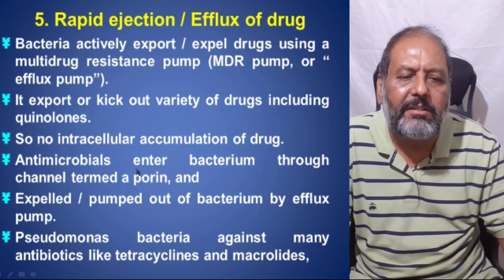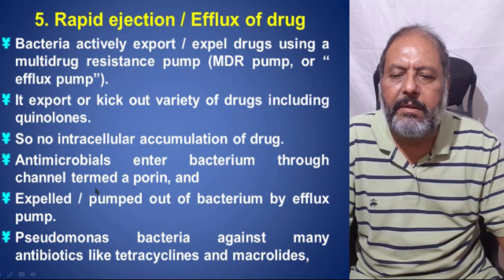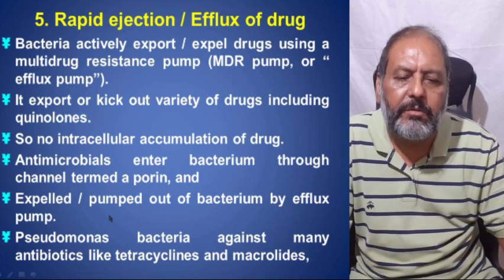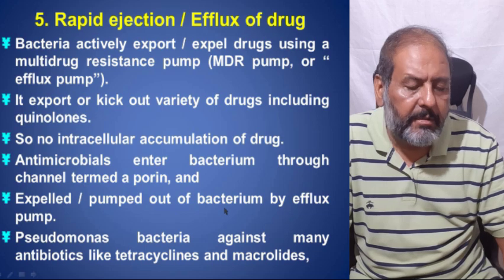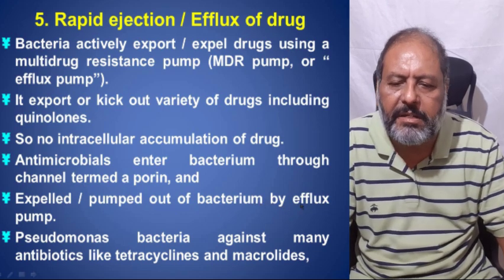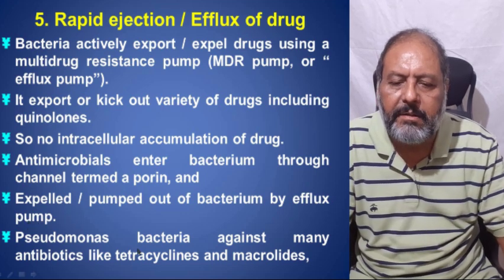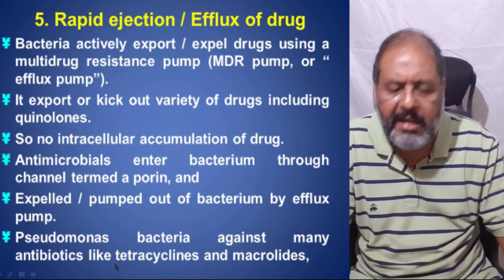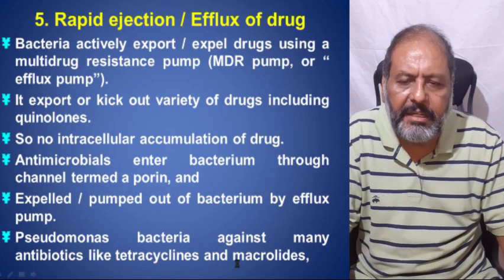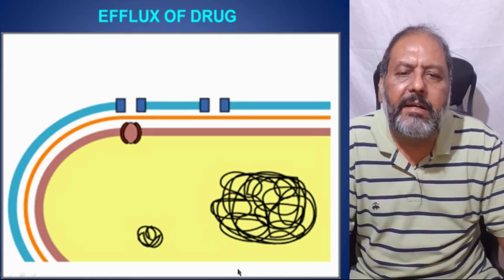Antimicrobials enter the bacterium through a channel termed porin, and these are expelled, pumped out or kicked out of the bacterium's body by the efflux pump of the bacteria. Pseudomonas bacteria against many antibiotics like tetracycline and macrolide use this mechanism. Here one can see the efflux of the drug, how it occurs.